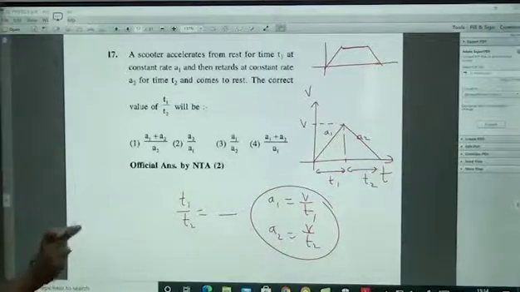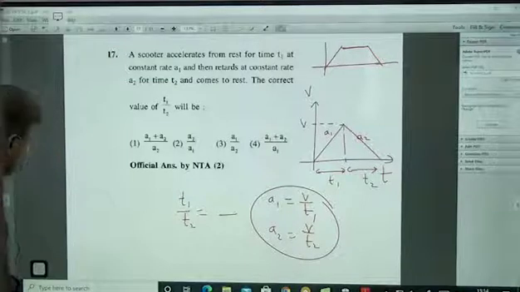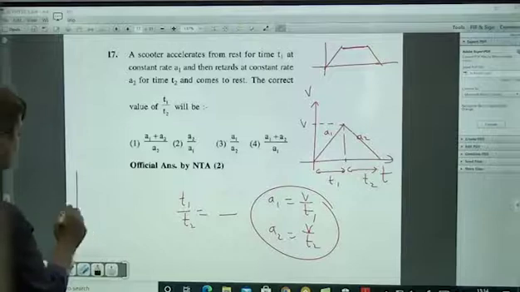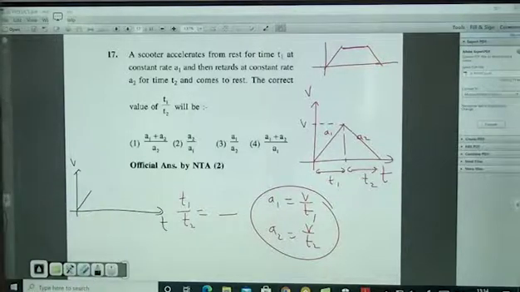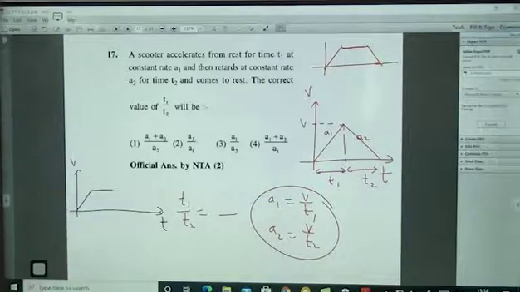Or still a better way of asking the question. See, the VT graph here: first acceleration, after that constant velocity, after that retardation.